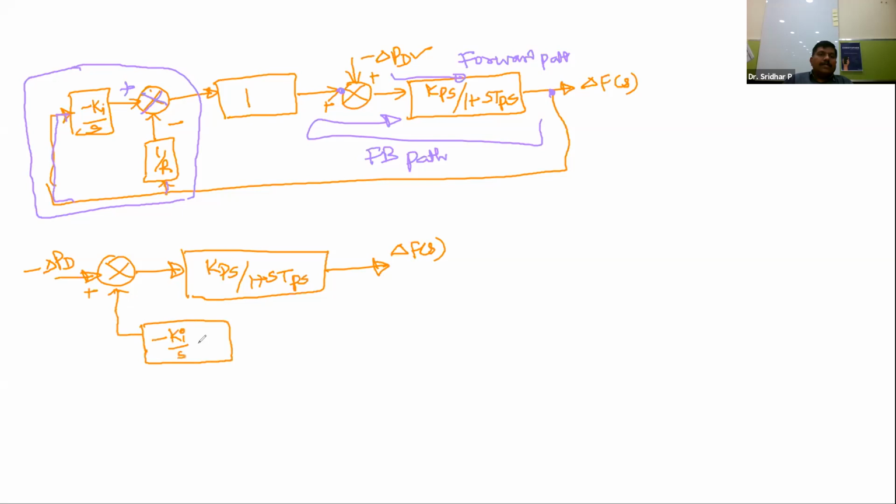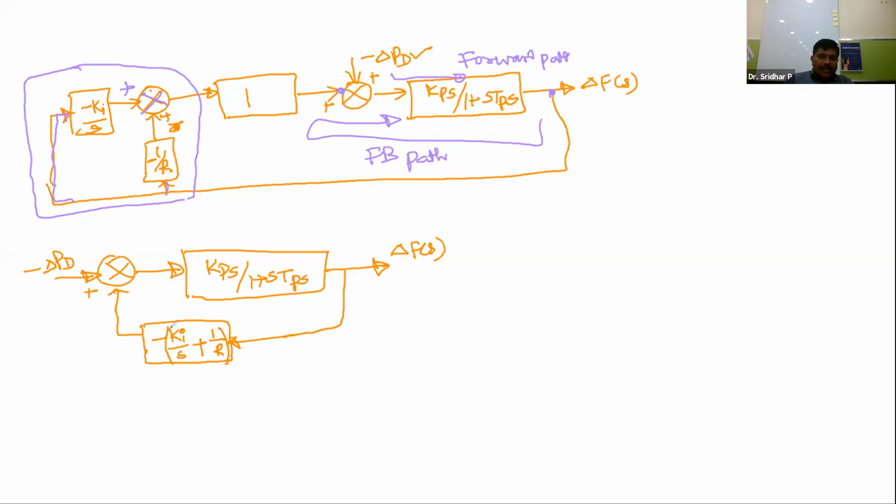So minus Ki by s, and this is the negative plate. If you make the negative plate positive, this becomes minus, so this is minus 1 by R. Afterwards, you can take minus as common here. So this is Ki by s plus 1 by R, and this will be coming from delta f of s. Even if you are multiplying with 1, you need not represent it, you can directly give it.